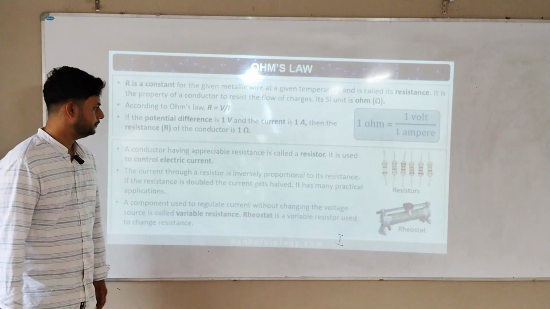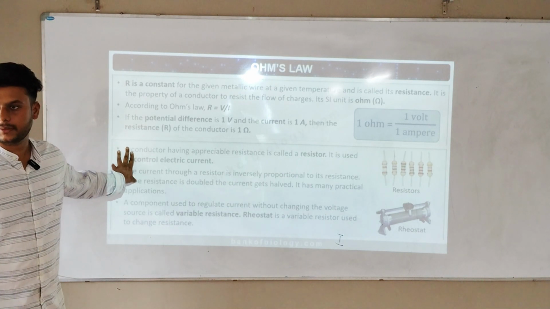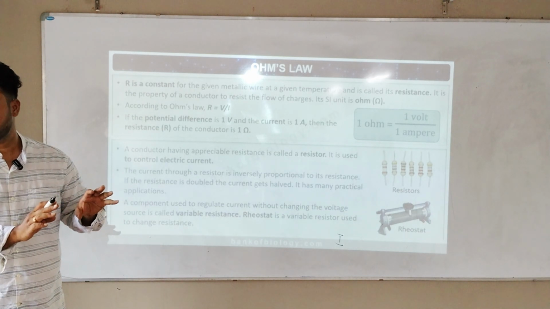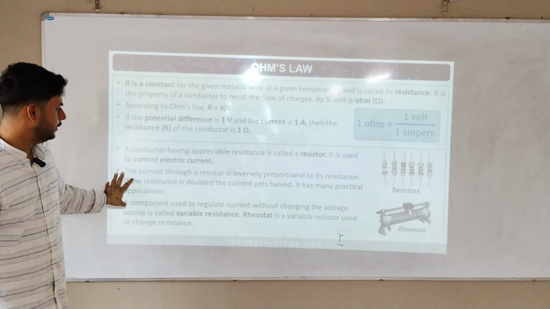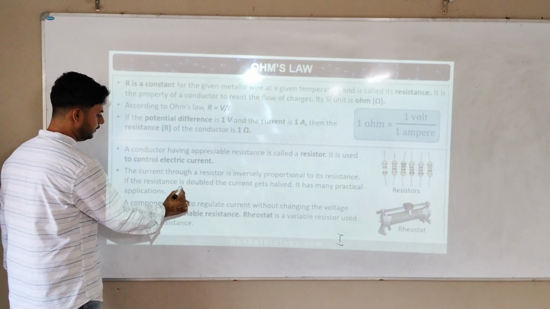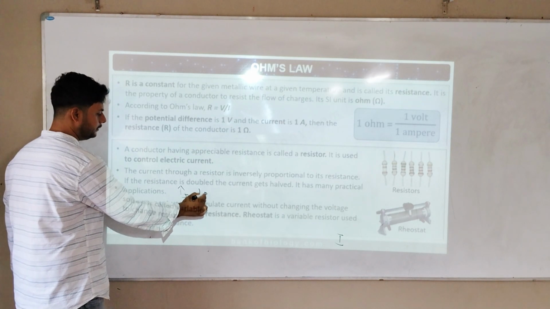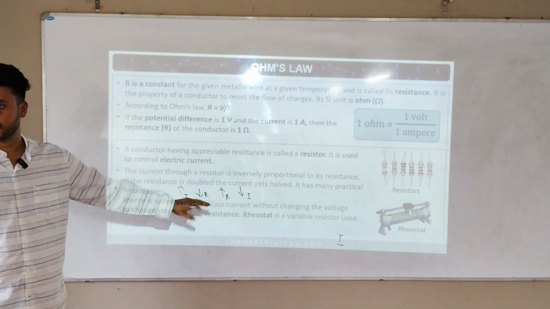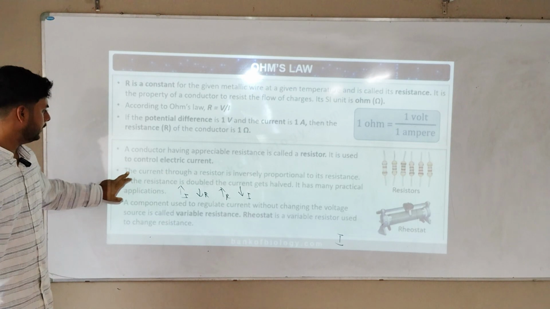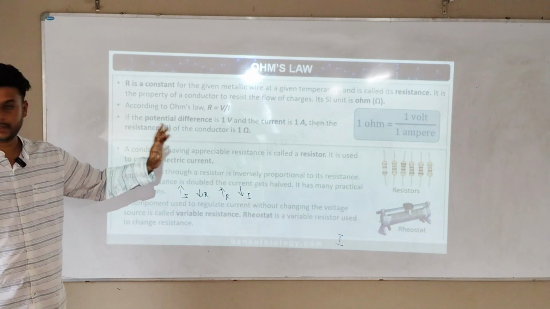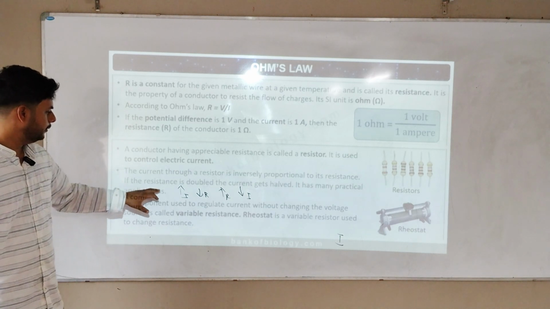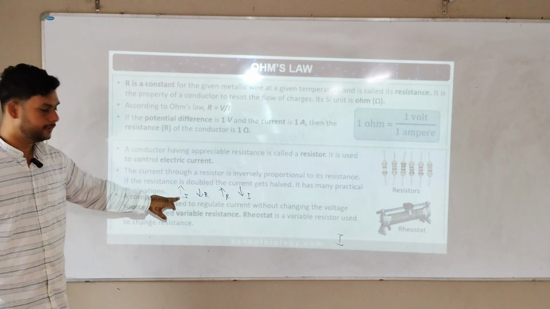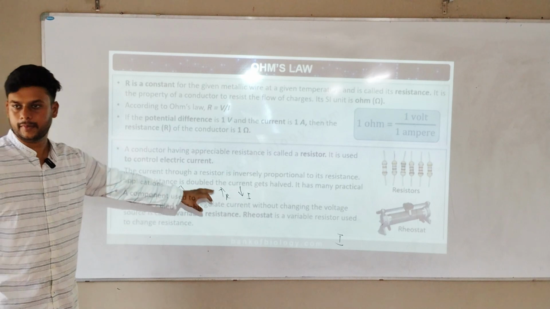Next, then we have resistance or resistors. A resistor is the opposing force of current. If current is flowing, it will stop the current flow. If you increase the current, resistance will become less. If you increase resistance, current will become less. So they are inversely proportional. The current through a resistor is inversely proportional to the resistance. If you double the resistance, current will become half. If you increase current 2 times, resistance will become half.